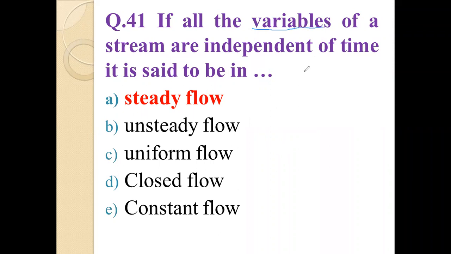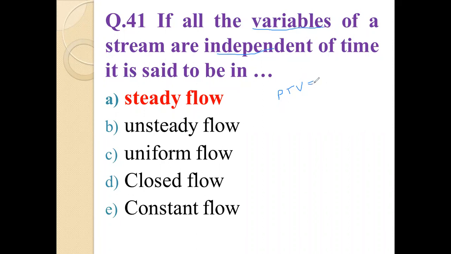Let us suppose the variables are pressure, temperature, or velocity, which are independent of time, meaning they do not depend upon the time.